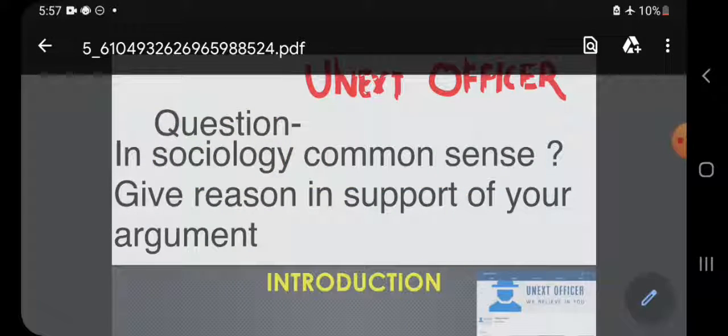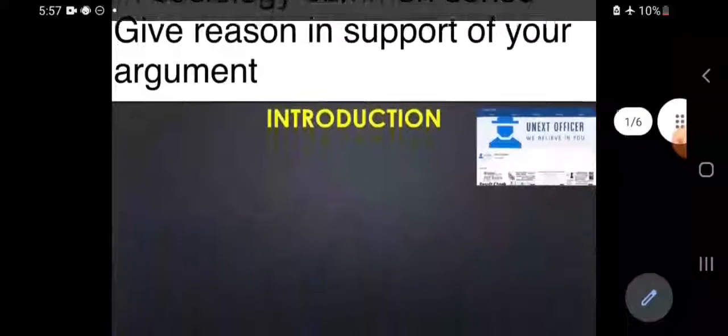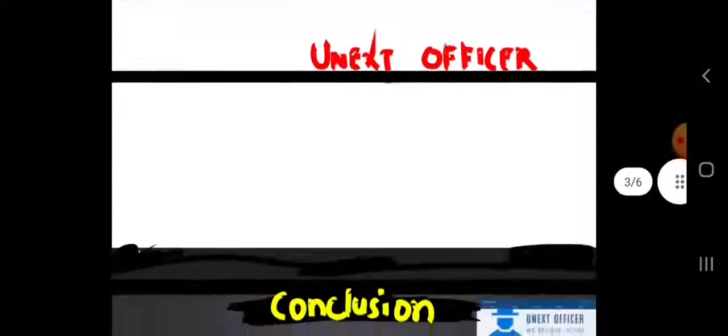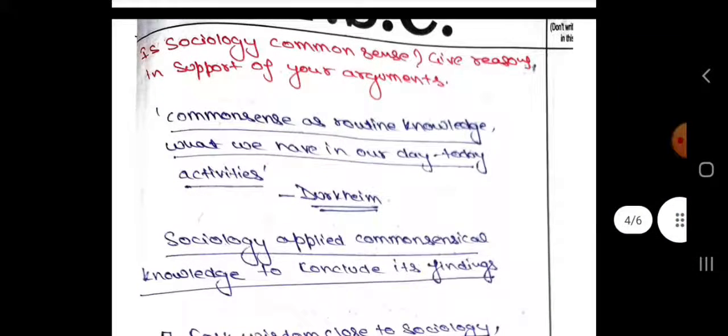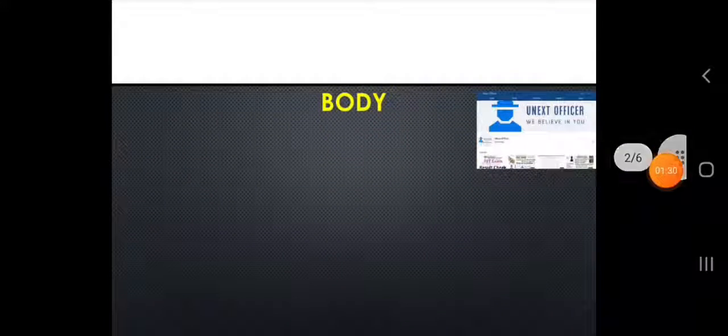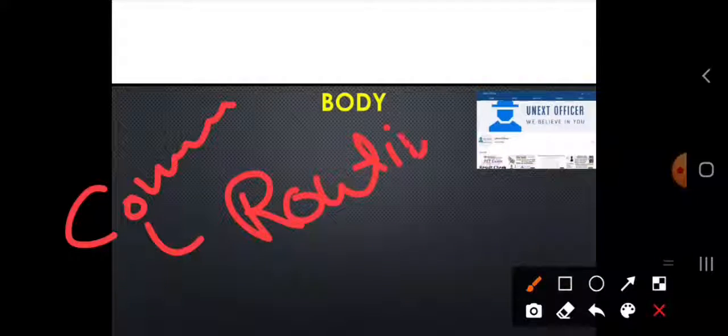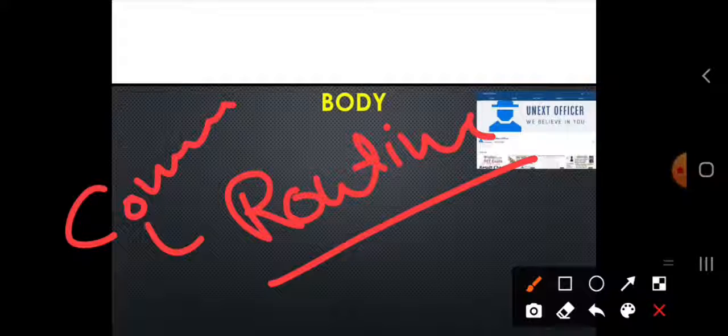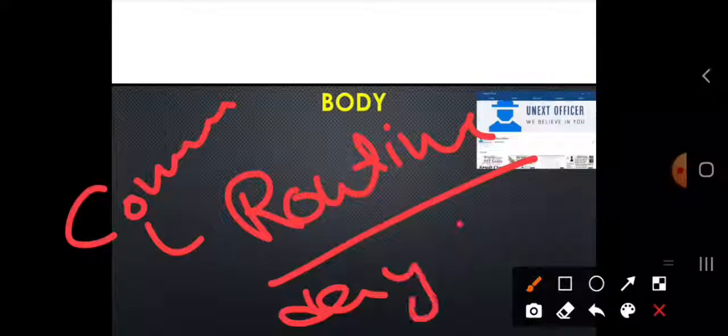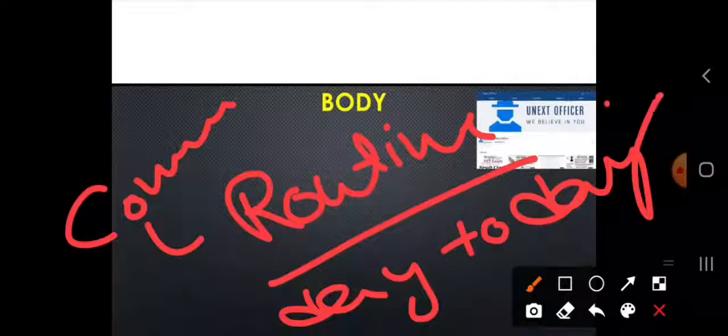First we'll read about what common sense is and why sociology is called common sense. Let's read the topic, the definition of common sense, and then we'll understand. Common sense is routine knowledge, what we have in our day to day life. Routine knowledge is our day to day knowledge, right?